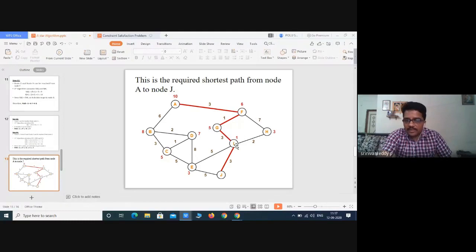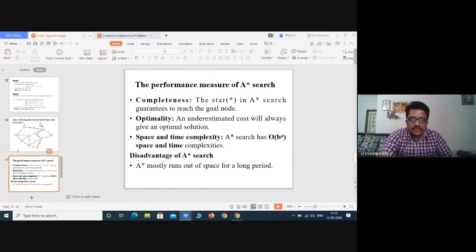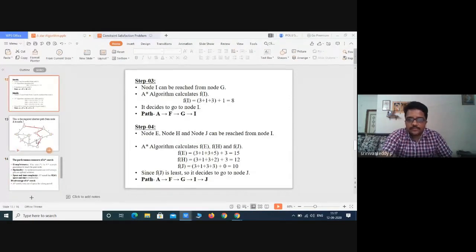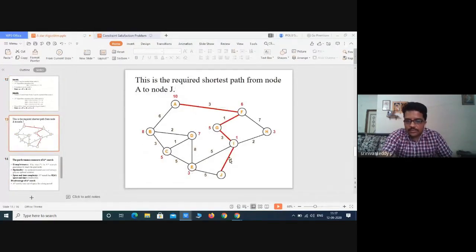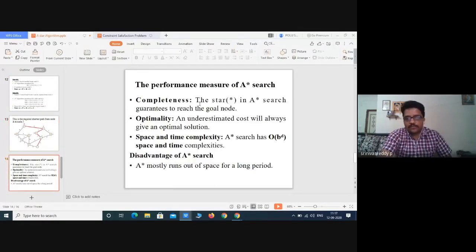From node I, you are going to have nodes E, J and H. So this is E, H, J, which is what we calculated here. So that's why we got this route. Finally, J is our destination node. This is the performance of A star algorithm we discussed in the previous class.